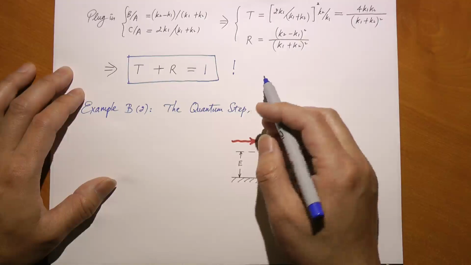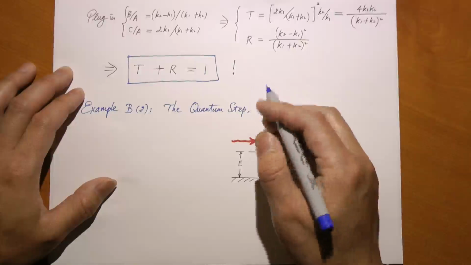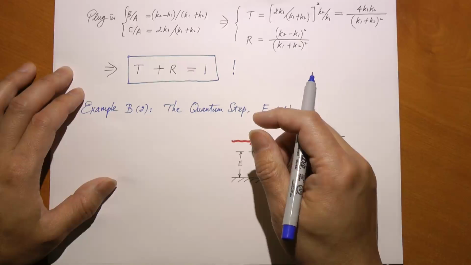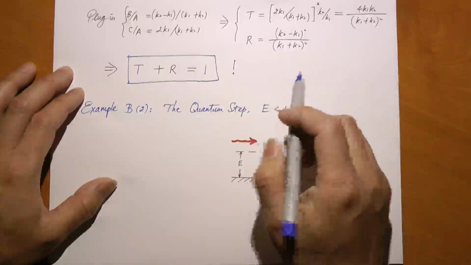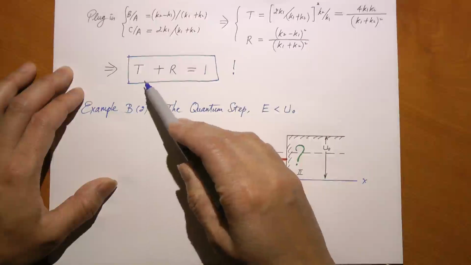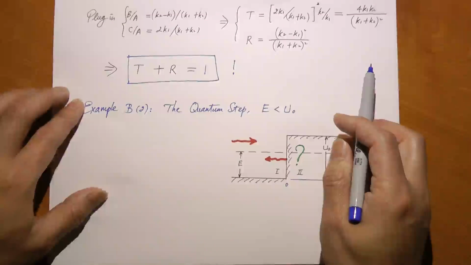We learned from this example that in the unbound or scattering state, the energy is no longer quantized. It is no longer a discrete energy spectrum. Rather, it's what's called a continuous energy spectrum. We also learned that the solution satisfies the conservation of particles.